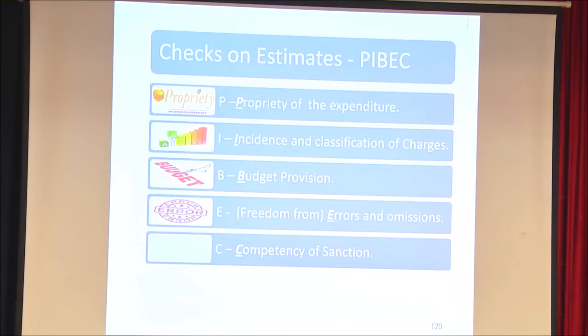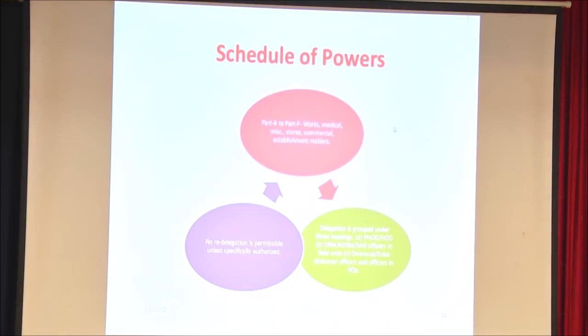You can say PIBEC. P is for propriety of the expenditure. I is for incidence and classification of charges. B is for budget provision. E is for errors and omissions. And C is for competency of sanctions. So whenever estimates are done, we have to check against PIBEC. The competent authorities for these estimates are given in the schedule of powers.